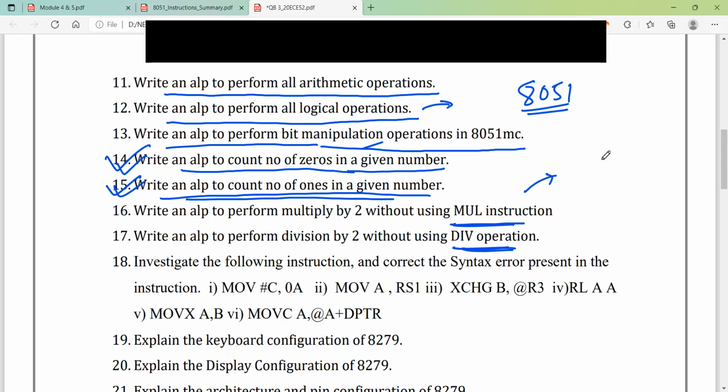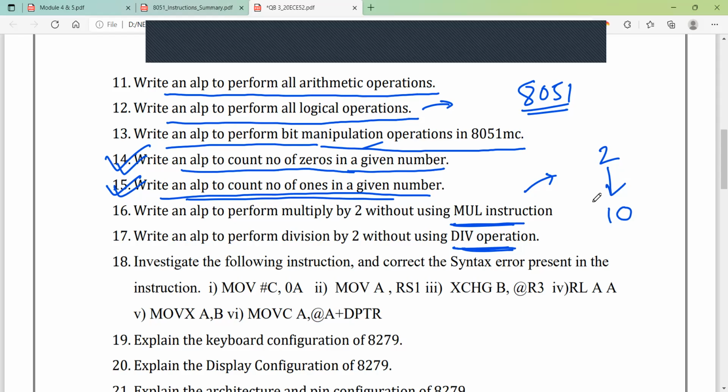Just understand one thing. What is the meaning of multiply by 2? 2 in decimal is 2. What is that in binary? It is nothing but 1 0. So if you multiply by 1 0, 1 0 will be added on the left hand side. And if you divide by 1 0, it will be shifted to the right hand side. That's it. So we will be using the rotate instruction for doing that. So multiplying and dividing by 2 is very easy. So let me write the program first, then I will explain.